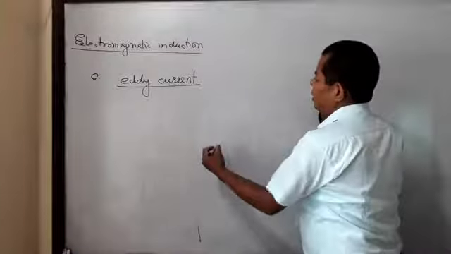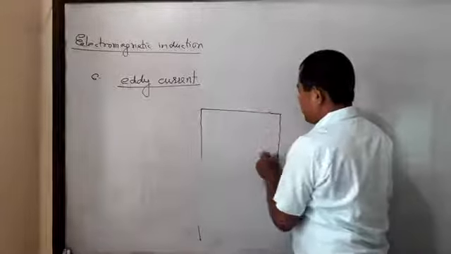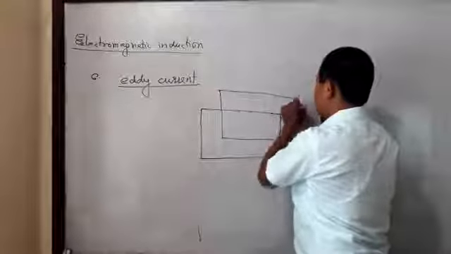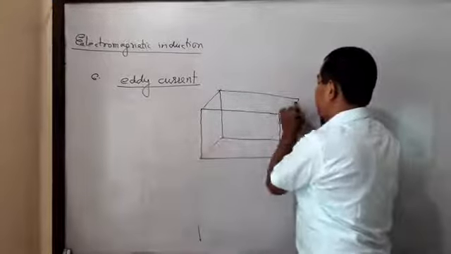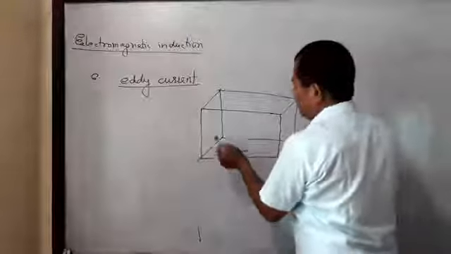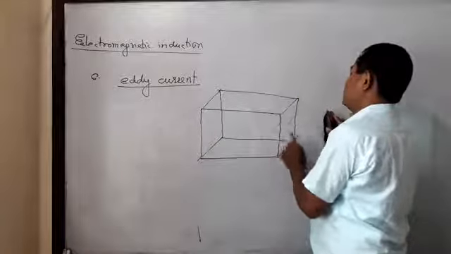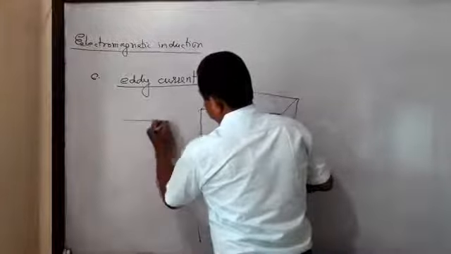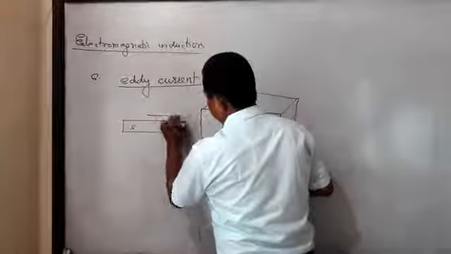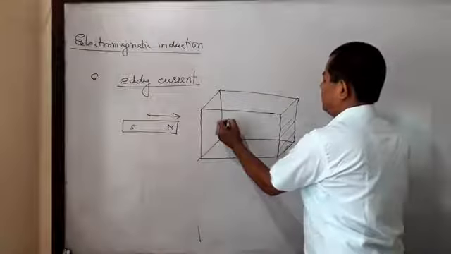So you will learn, when we take a thick metallic block, not a hollow cylinder but a solid metallic block, and this is placed inside a varying magnetic field.